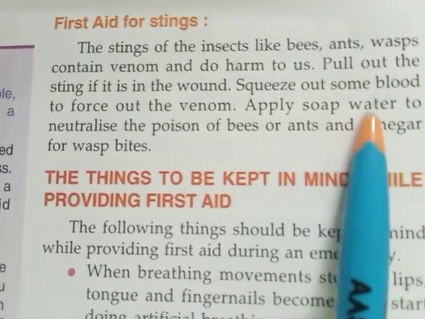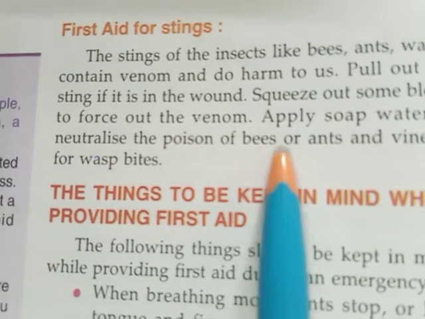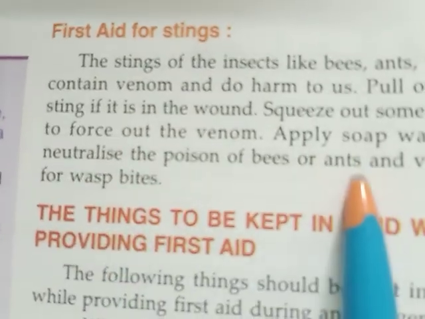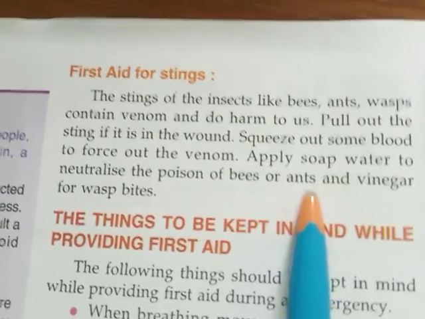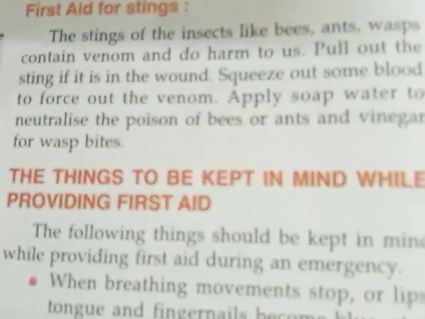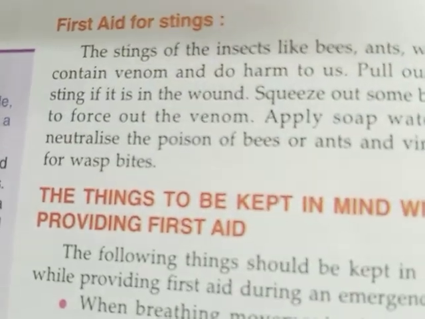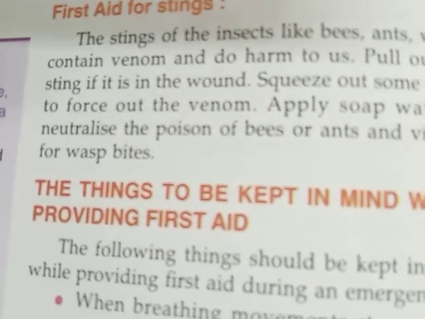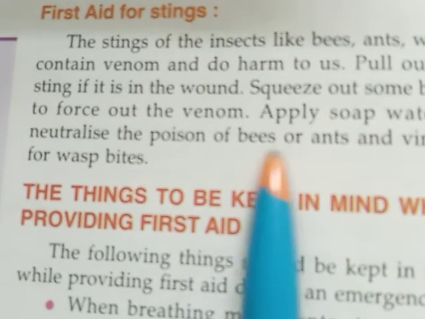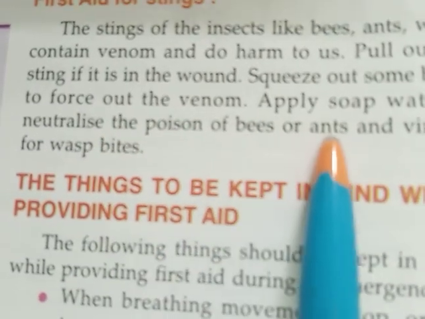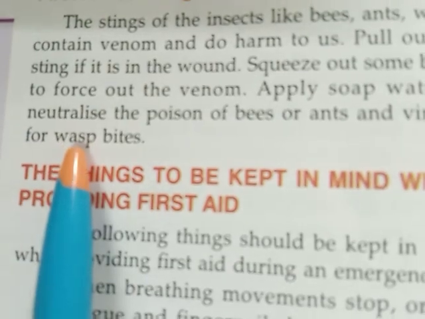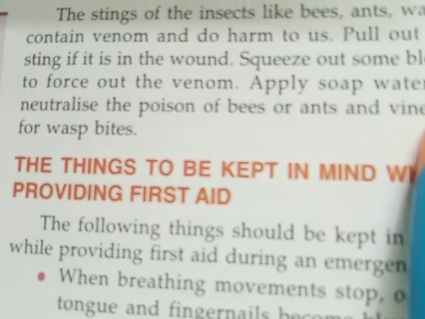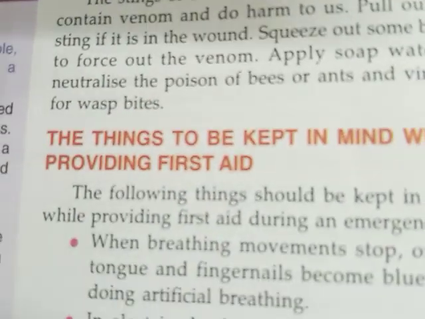Apply soap water to neutralize the poison of bees or ants, and vinegar for wasp bites. See, once we are bitten by any insect, we have to clean that place with soap and water, and by washing it with soap and water, that will neutralize the poison of bees or ants. And if we are bitten by a wasp, then we have to wash it with vinegar. So vinegar will neutralize the venom.